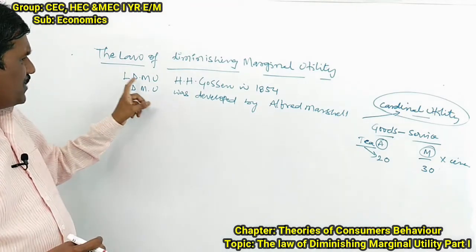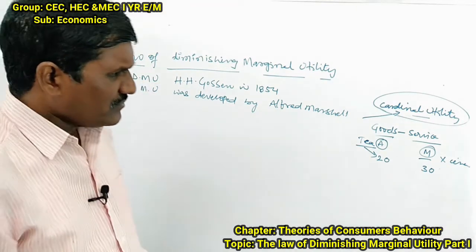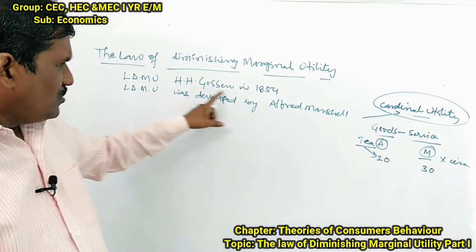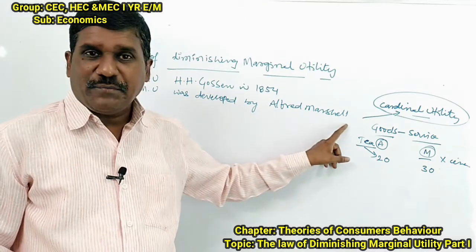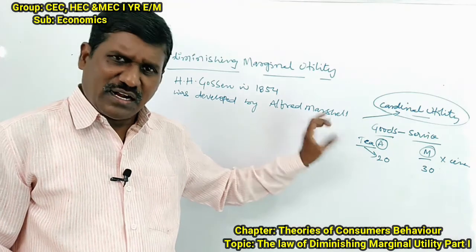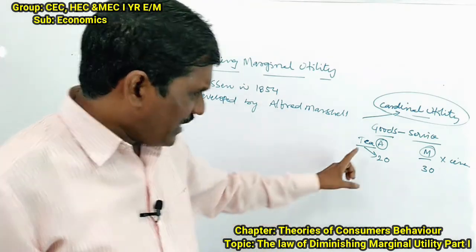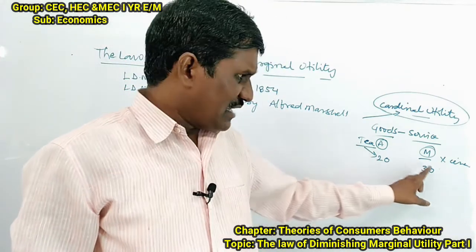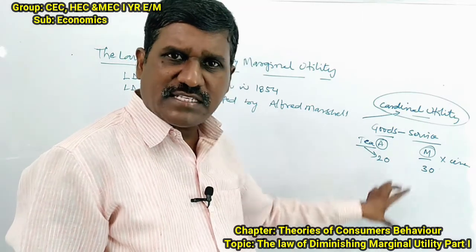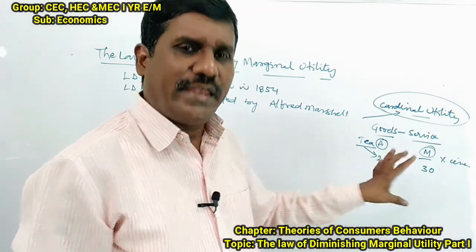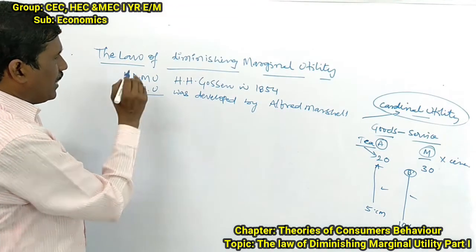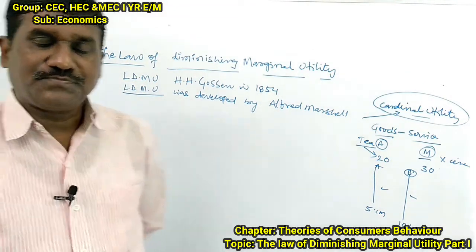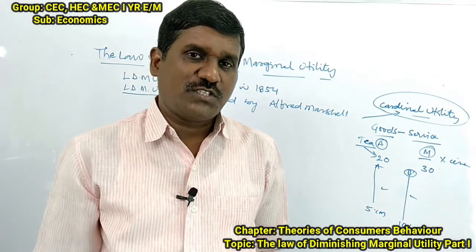So the cardinal utility depends upon the diminishing marginal utility. The law of diminishing marginal utility was introduced by H.H. Gossen and developed by Alfred Marshall. So according to this, whatever goods and services you take can be measured in terms of numbers. What is the concept of diminishing marginal utility?